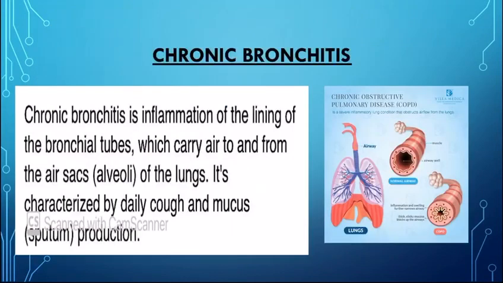Chronic bronchitis is the inflammation of the lining of bronchial tubes which carry air to and from the air sacs. So the bronchial tubes, you know what the bronchial tubes are? If there is inflammation in the lining of these tubes, they won't be able to carry the air properly towards the air sacs. So there will be no diffusion from the lungs towards the heart, and the whole of your body processes will be affected.